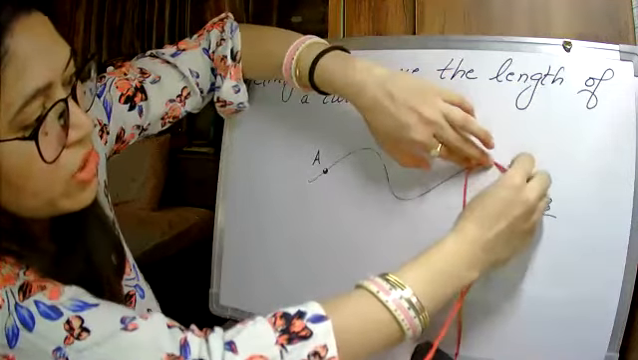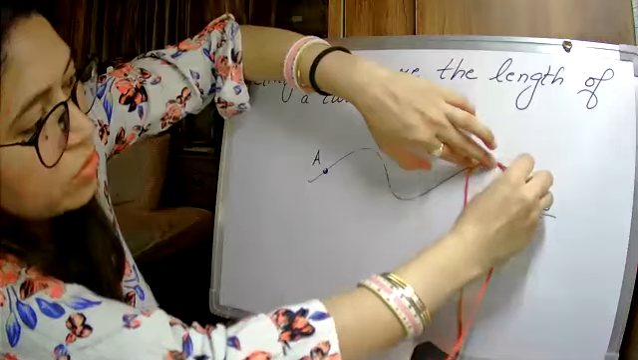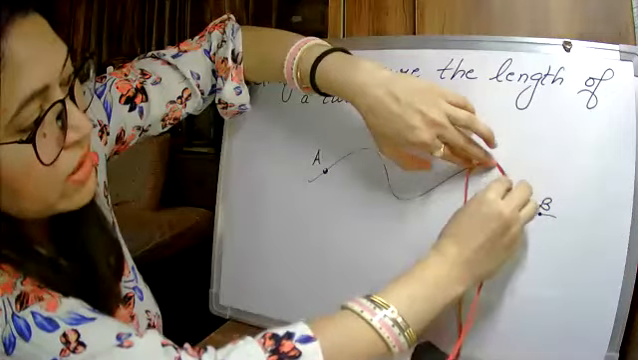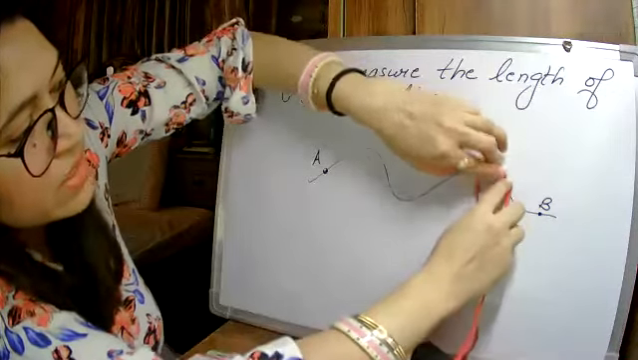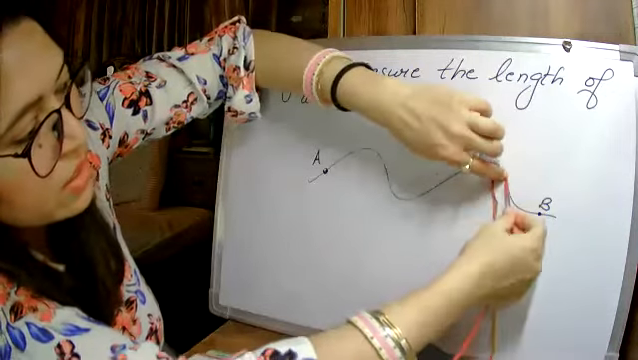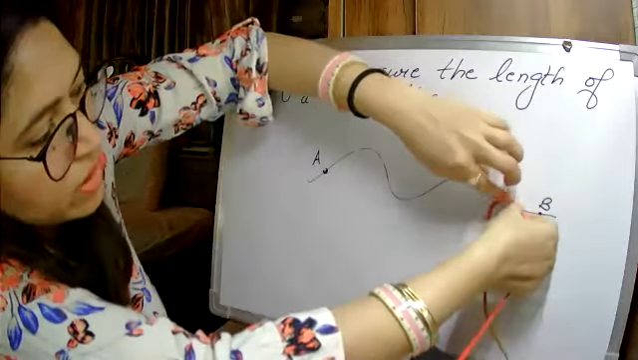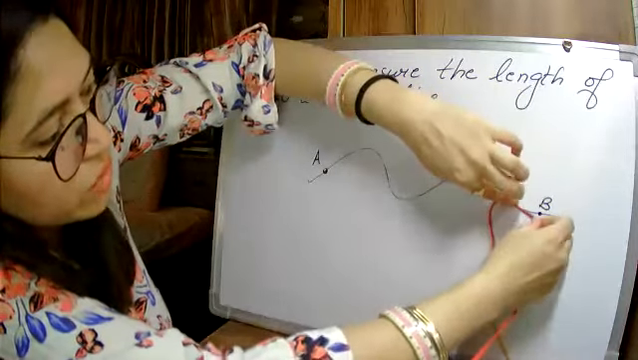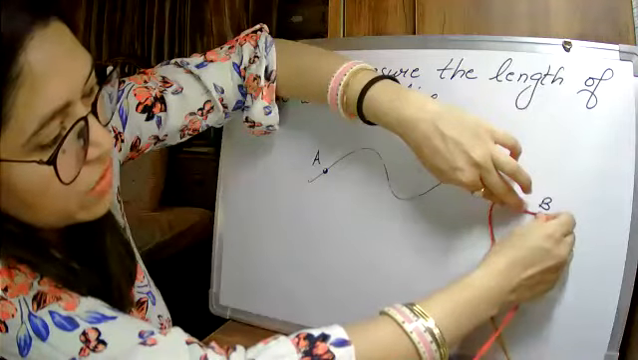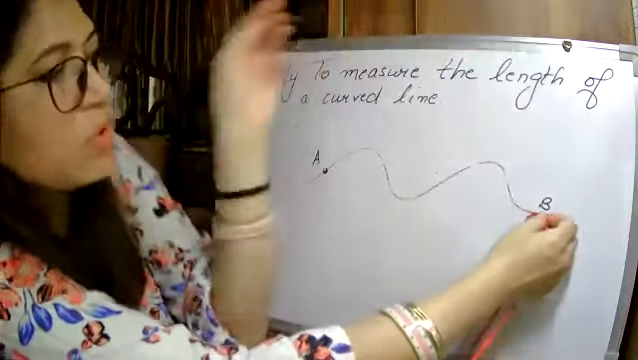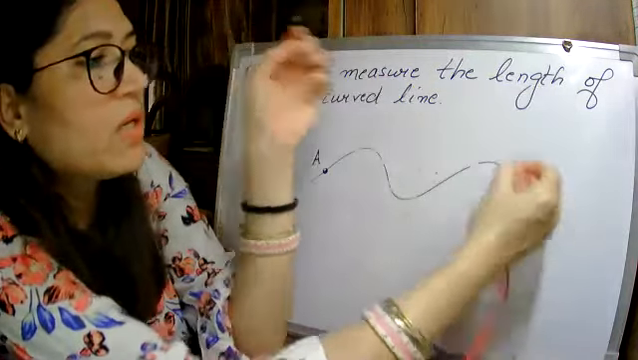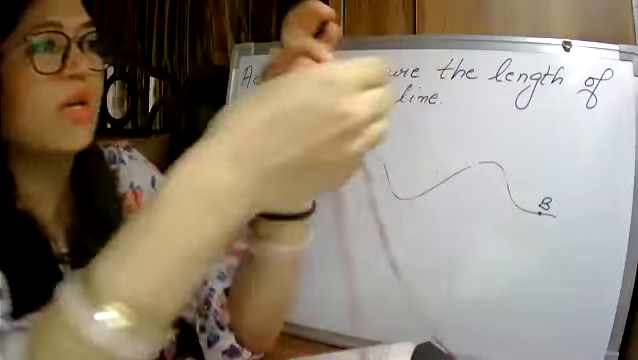So now again, because here's a curve, I need to put my another finger over here. So again I will put like this, release, again hold it and up to here. So slowly you have to increase, but taking care of the curves. So here up to point B, my thread is measuring up to here.